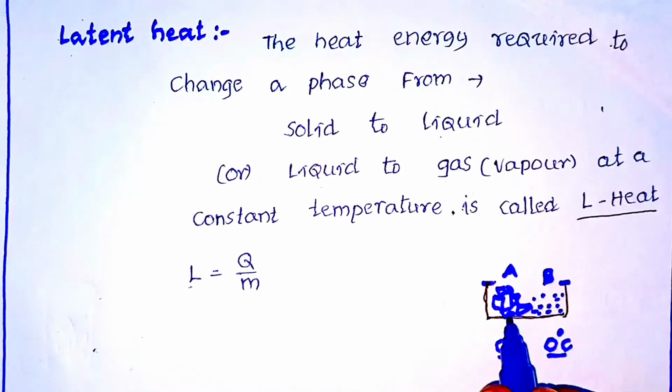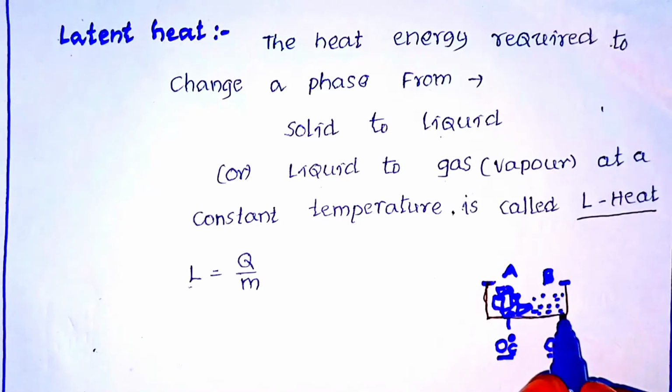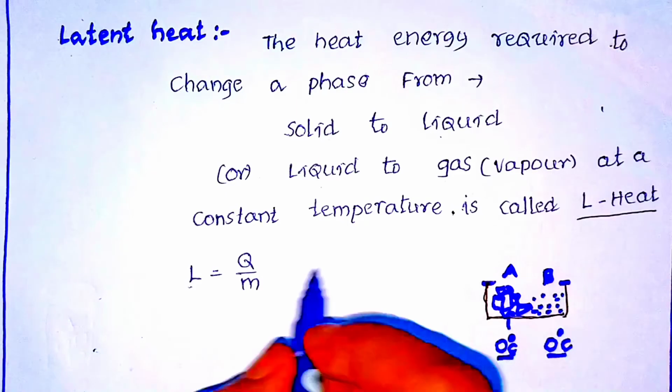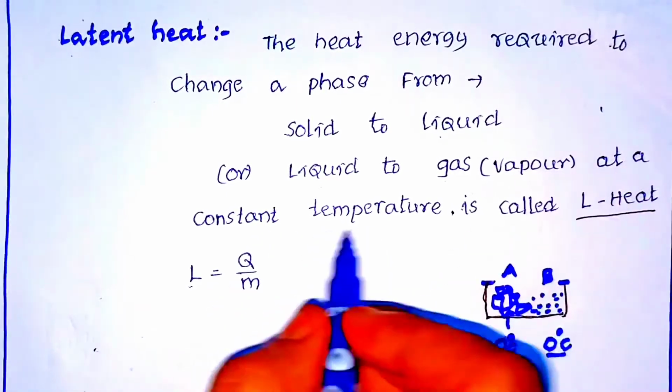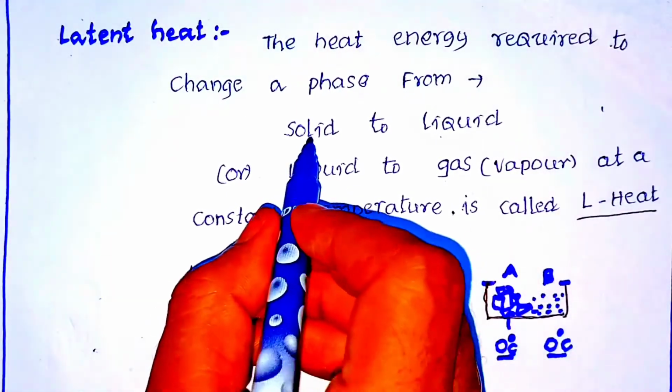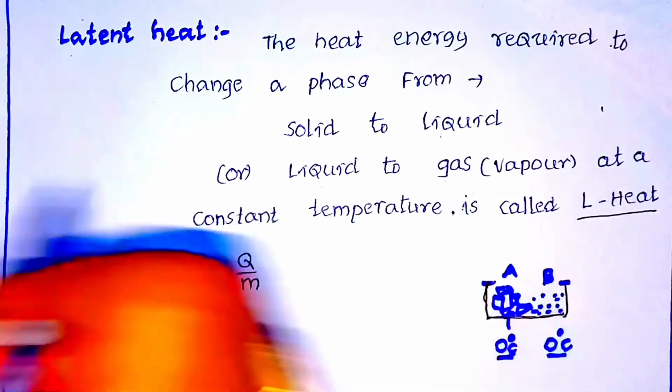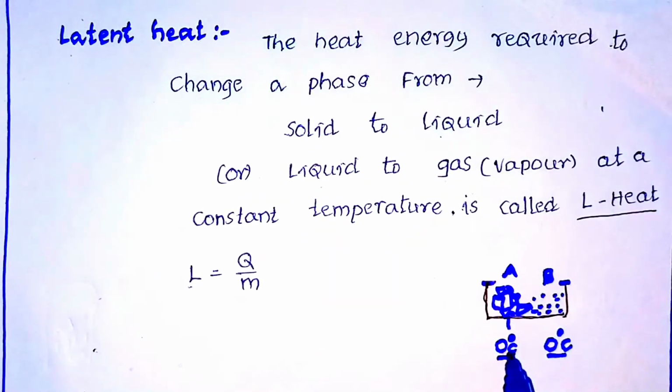Here, when the ice cubes melt, the temperature is 0 degree centigrade, and also after melting, when they turn into water, their temperature is also 0 degree centigrade. So at a constant temperature the process of the solid turning into water takes place. That's why here I write: at a constant temperature a phase change from solid to liquid or liquid to gas takes place. How it takes place, let us explain.